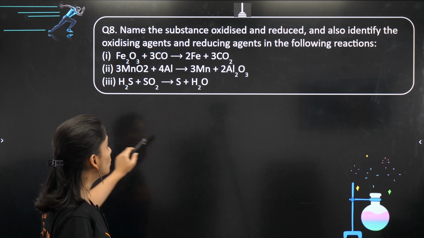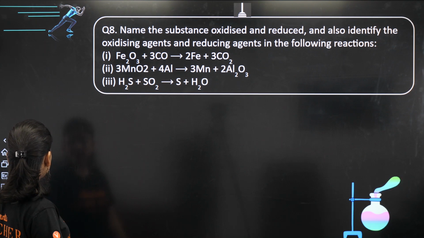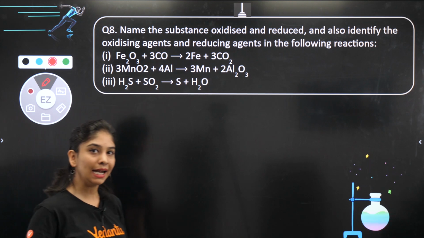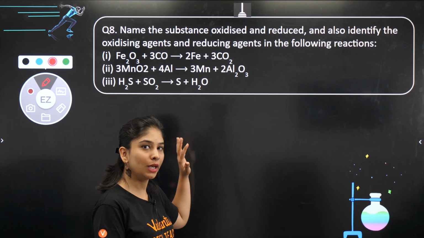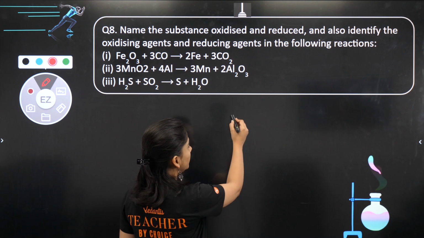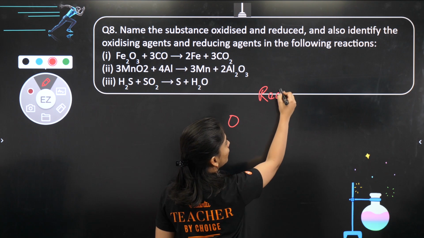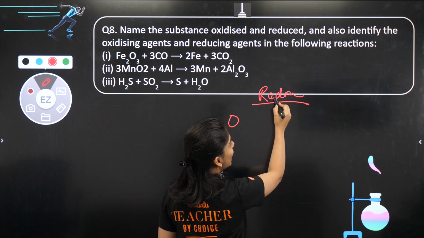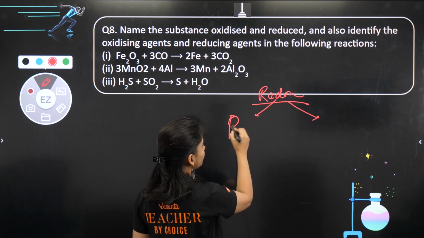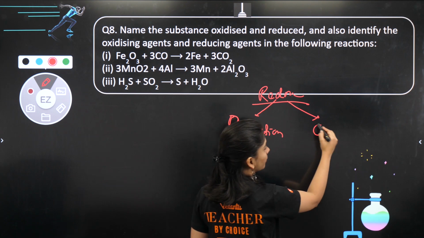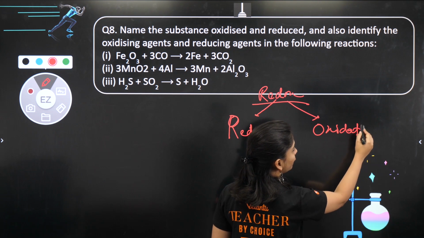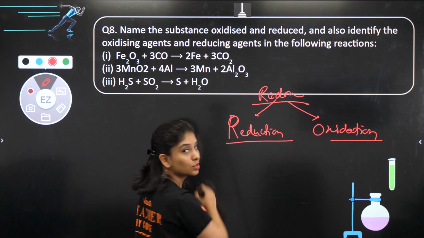Then we are going to talk about OA and RA also. This is your oxidizing agent and reducing agent. Let's understand all of this term. Then this question will look super easy. Okay. पहली बात, redox is a sum of these two words as I already told you. Reduction and oxidation. Fine. We have reduction as well as oxidation.